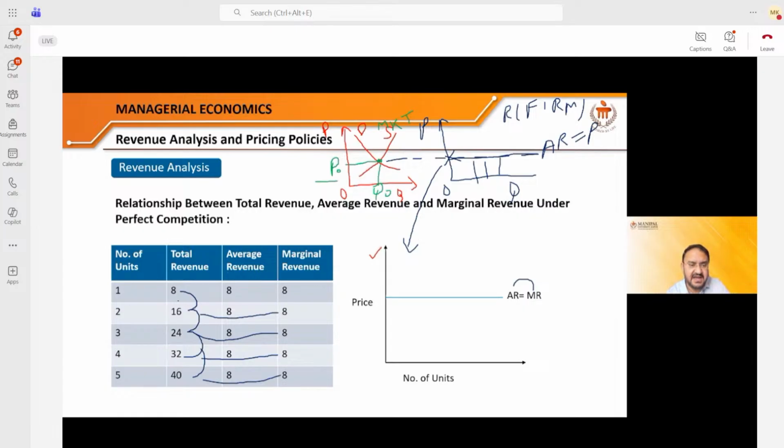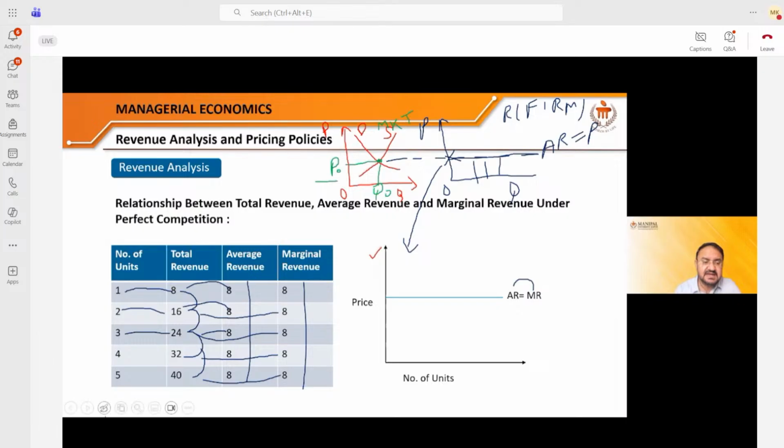If I divide this 8 by the quantity, I will get 8 as the average revenue. If I divide this total revenue of 16 by the quantity 2, I'll get 8 again as the average revenue. If I divide 24 by 3, I'll get 8 average. So what do you observe? You observe that the average revenue and the marginal revenue are the same in the perfectly competitive market.